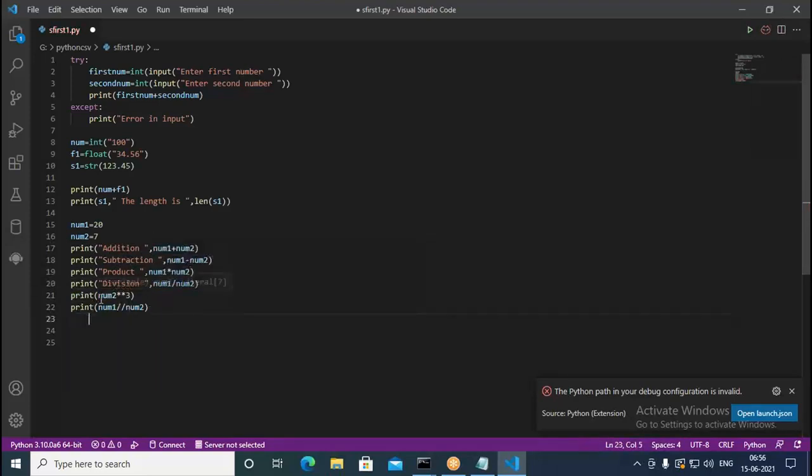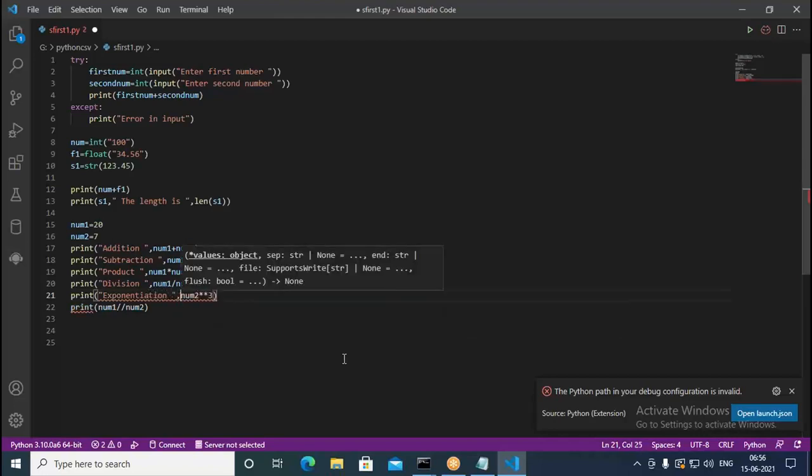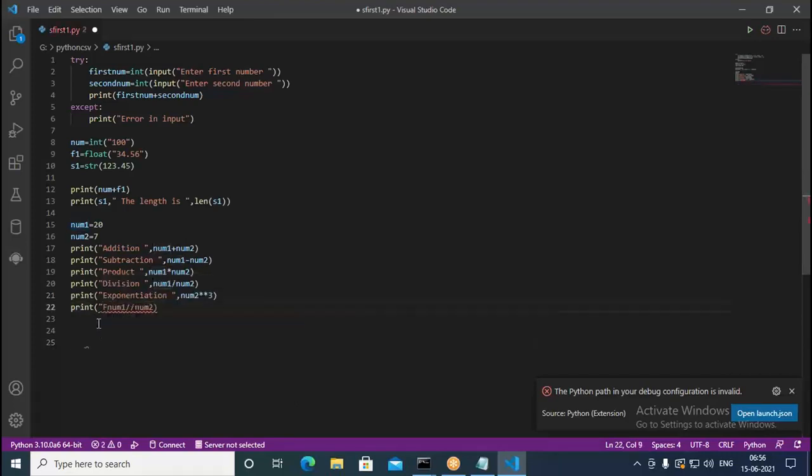Then exponentiation, and the last one is floor division. We put it like this. So when we run, what result do we expect?